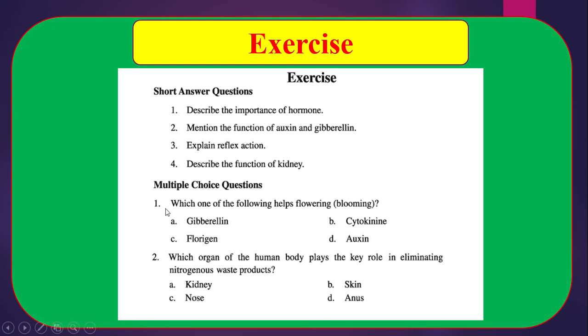Multiple choice questions. Number 1, which one of the following helps flowering? Gibberellin, cytokinin, florigen, auxin. Here the correct answer will be gibberellin, that means A is the correct answer. Number 2, which organ of the human body plays the key role in eliminating nitrogenous waste product? The main eliminating organ of nitrogenous waste product is kidney, that means the correct answer will be A, kidney.